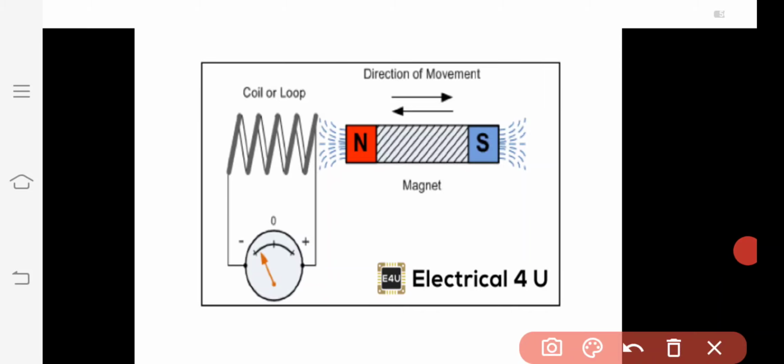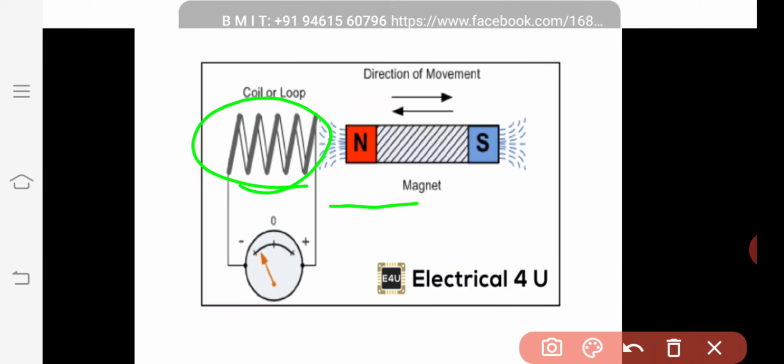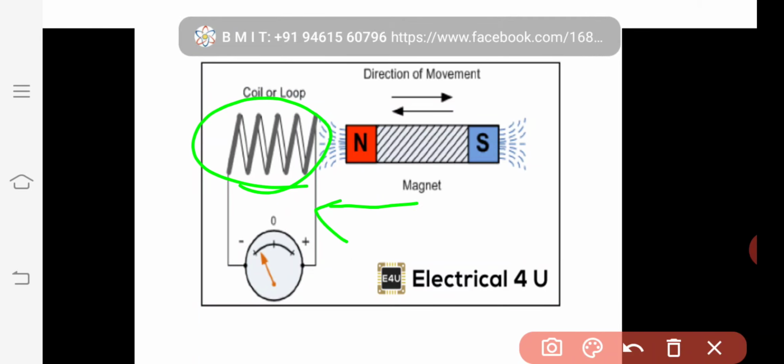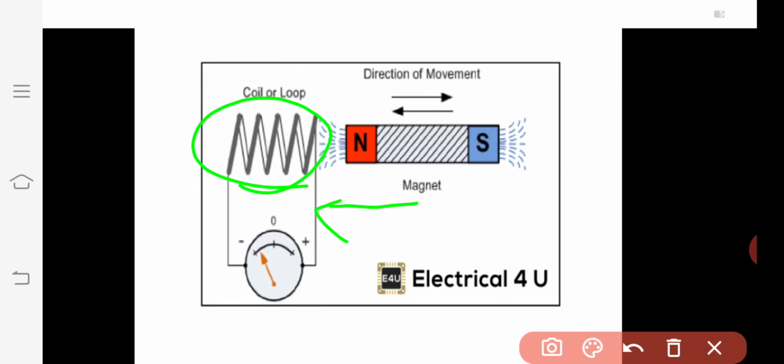When these magnetic lines, these blue lines, interact with the coil, if the magnet comes near the coil, then more magnetic lines pass through this coil and more electromotive force is generated.